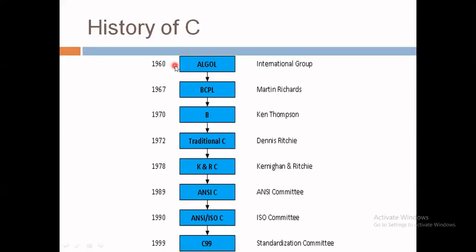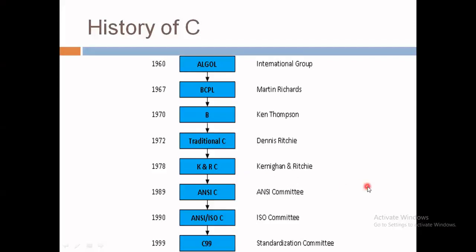Here we can see that ANSI C was standardized in the year 1989, but the development of the C language actually began in 1972. Between 1972 and 1989, the C language became much stronger in terms of providing different features.